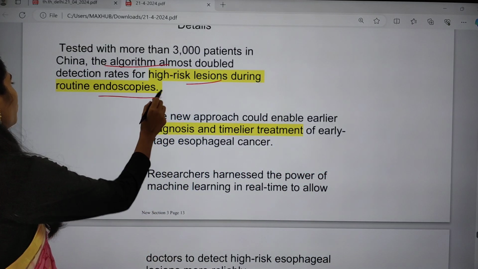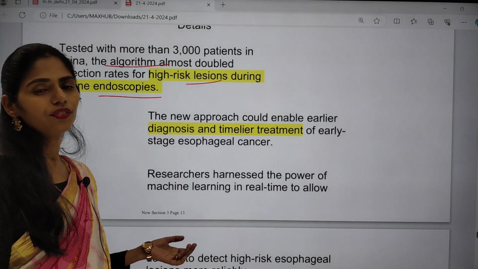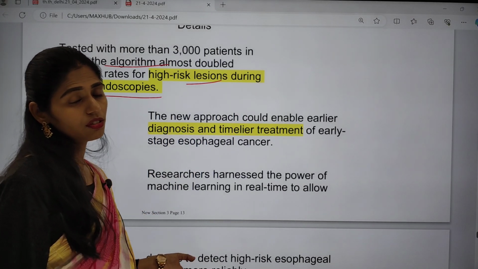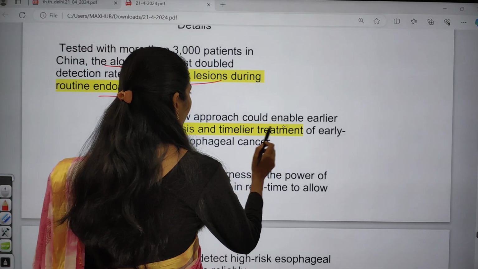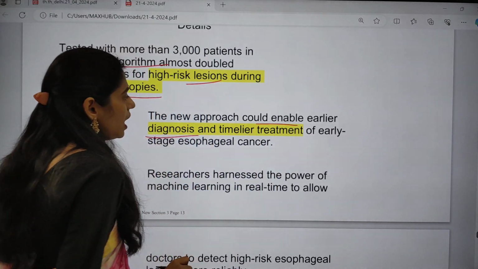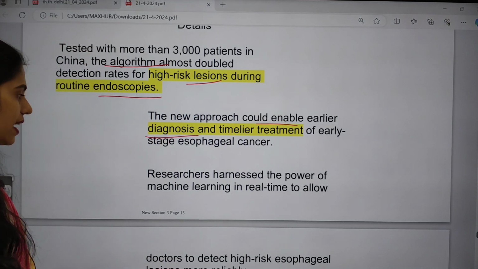That is the meaning of endoscopy. During this endoscopy, there is a high detection of even precancerous lesions if you are using artificial intelligence. The new approach could enable earlier diagnosis and timely treatment of early stage esophageal cancer.